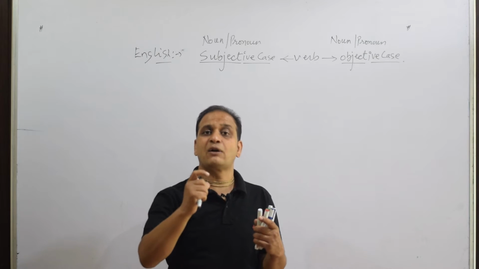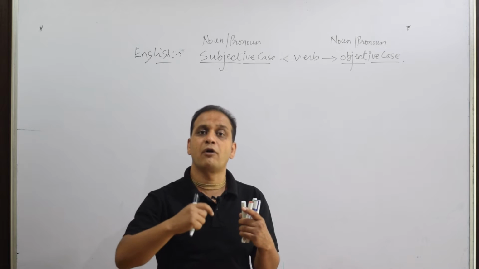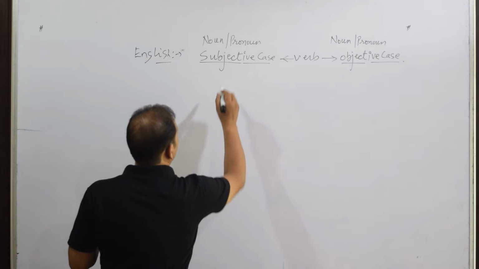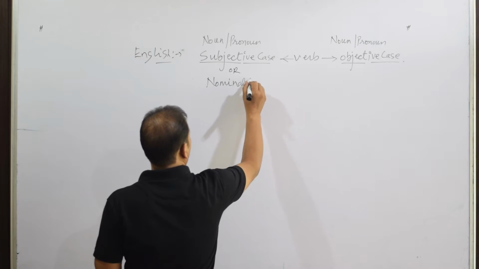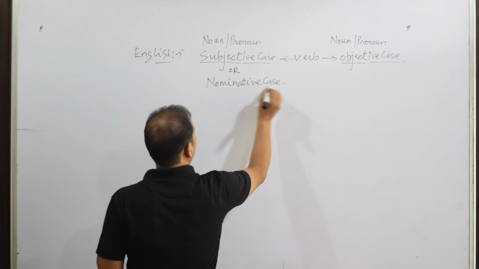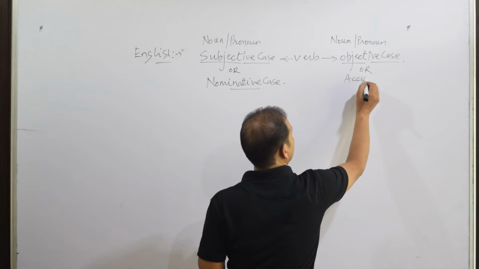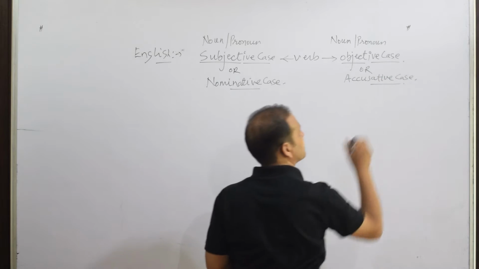So subjective case and objective case are just names of the position of a noun or a pronoun in a sentence. This subjective case can also be called the nominative case, and this objective case can also be called the accusative case.